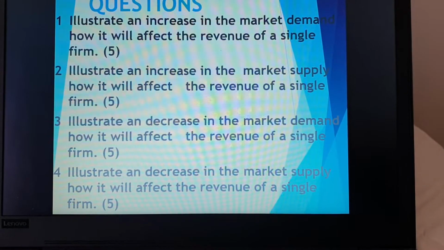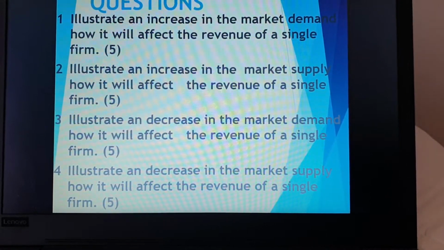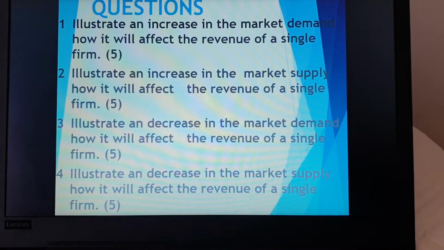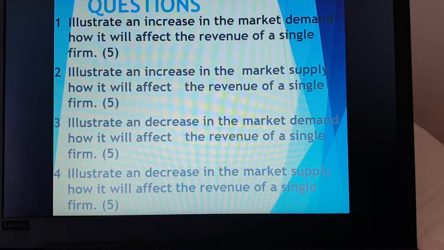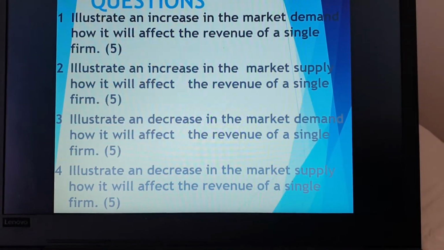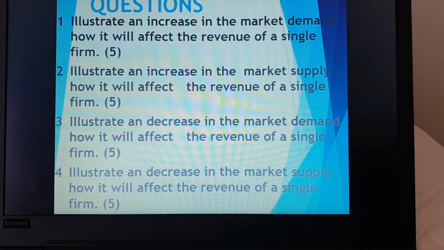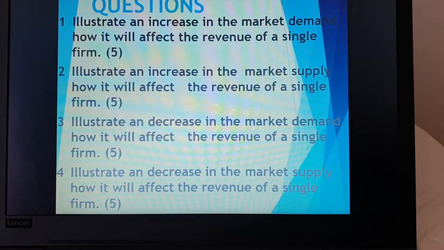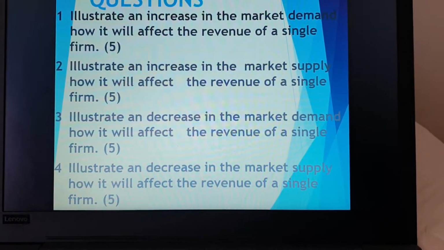And lastly, illustrate a decrease in the market supply and how it will affect the revenue of a single firm. So in other words, here they're talking about your graphs. Basically, if there's a change in the market price, remember, my individual firm is going to have to do the same. So if the demand increases, the demand should also increase for my individual firm.